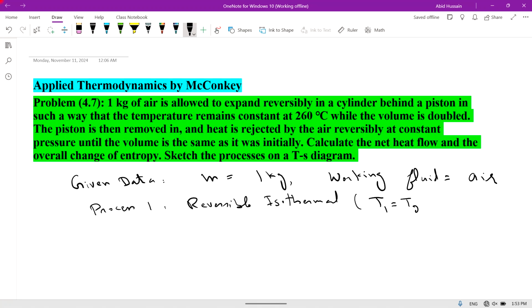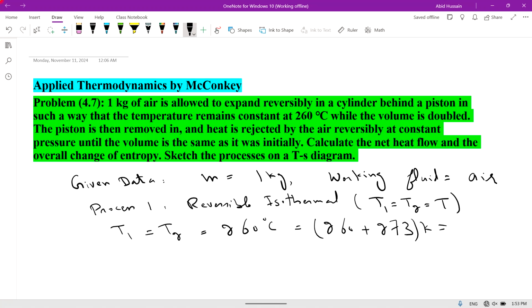T1 is equal to T2 is equal to T. At 260 degrees, temperature is constant, means T1 is equal to T2 is equal to 260 degrees centigrade, and in Kelvin 260 plus 273 Kelvin, which is equal to 533 Kelvin.